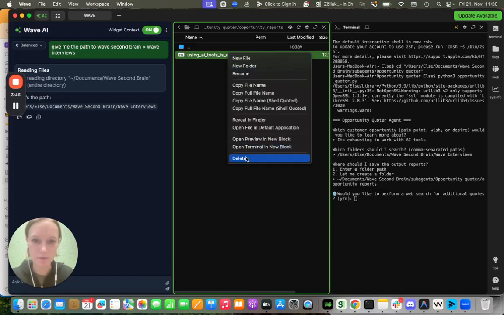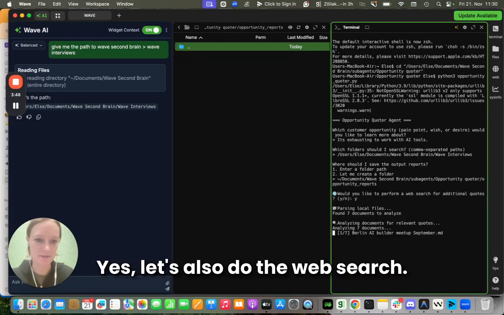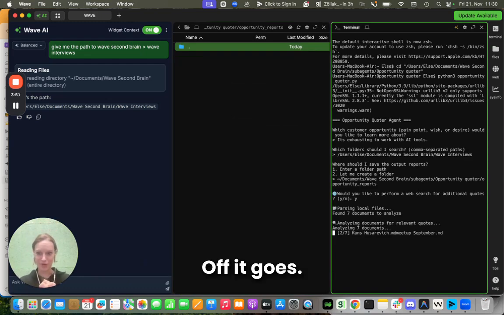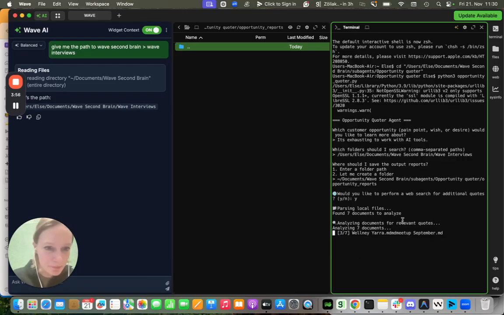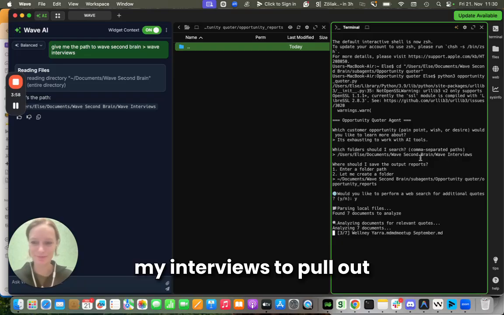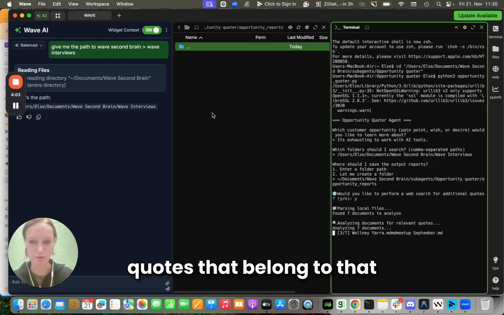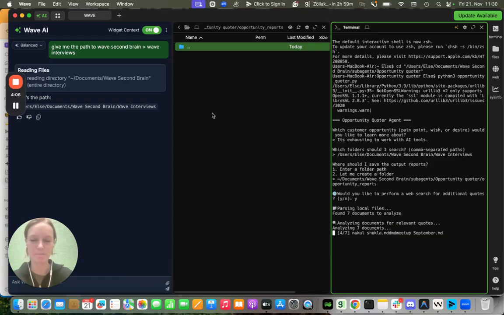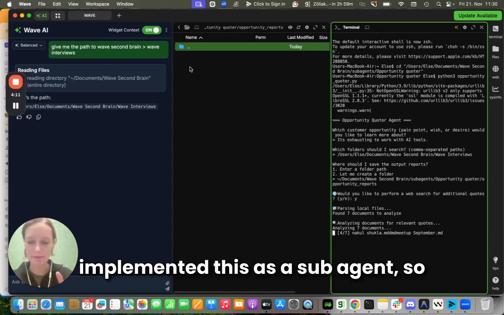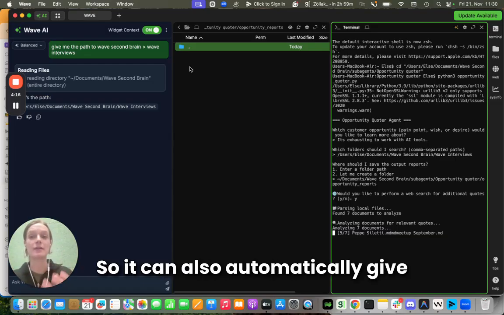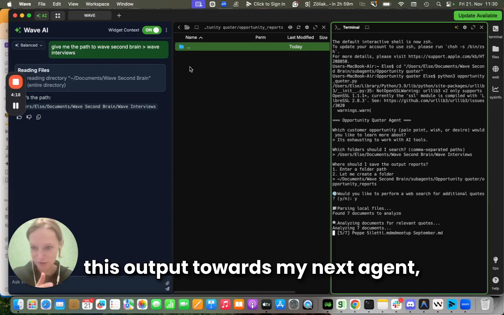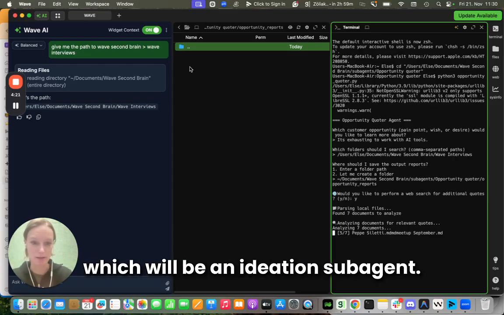Let's delete this one. Okay, yes, let's also do the web search. Off it goes. So now it's going through my interviews to pull out quotes that belong to that specific opportunity. And as said, I've also implemented this as a sub-agent, so it can also work in a flow, so it can also automatically give this output towards my next agent, which will be our next sub-agent, which will be an ideation sub-agent.